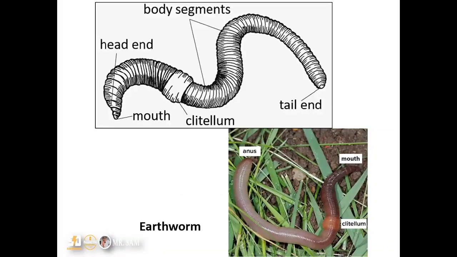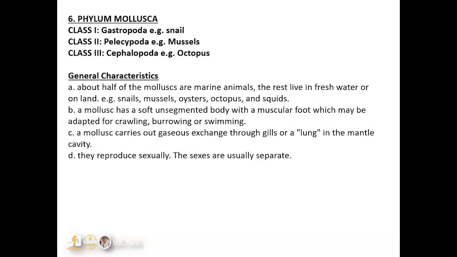Okay, now this is a typical example of an annelid, the earthworm here. The earthworm is quite popular around here. And then we have phylum Mollusca. We have class Gastropoda, which includes the snail. We have class Pelecypoda, which includes the mussels, and class Cephalopoda, which includes the octopus.